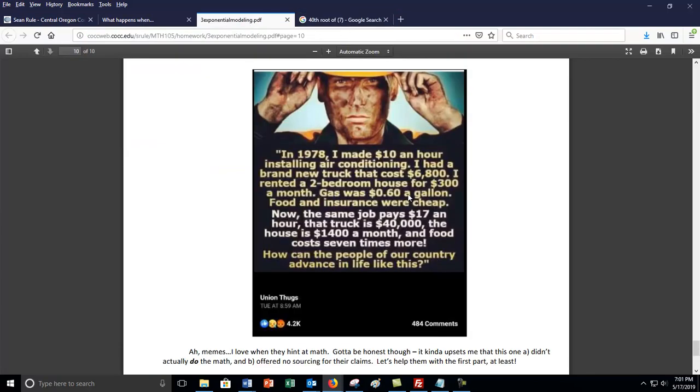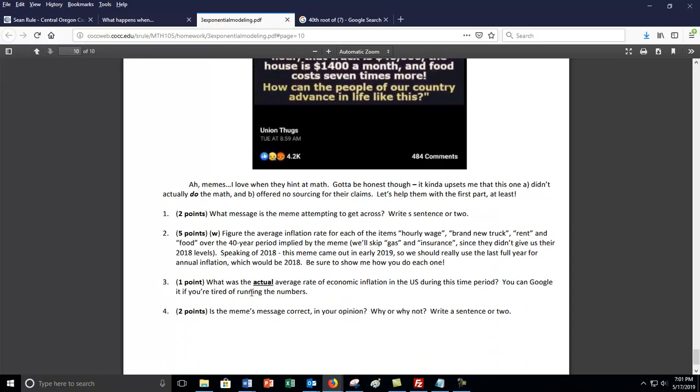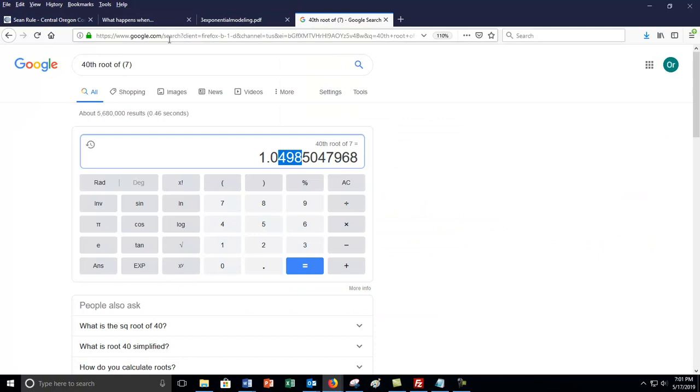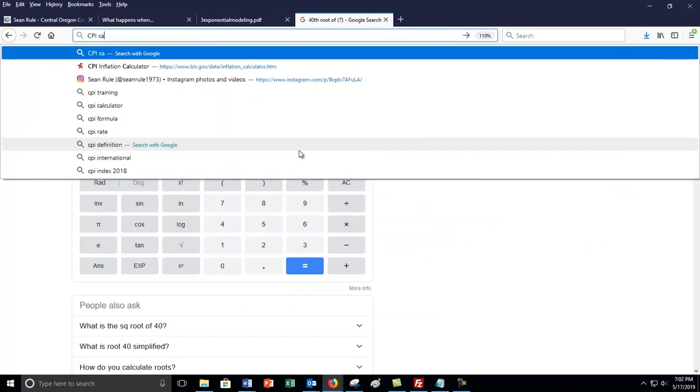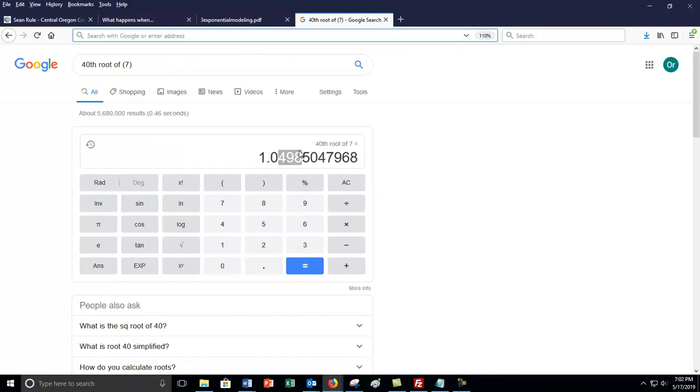So there's your rates. The wages went up by 1.3%. The truck went up by 4.5%. Rent went up 3.9%, I think, if I remember correctly. I don't remember actually, you can go back and watch the video again. And food was 5%. What was the actual average rate of economic inflation? There are a couple of ways you can do this. One way is just to use a CPI calculator, and then do exactly what we just did.